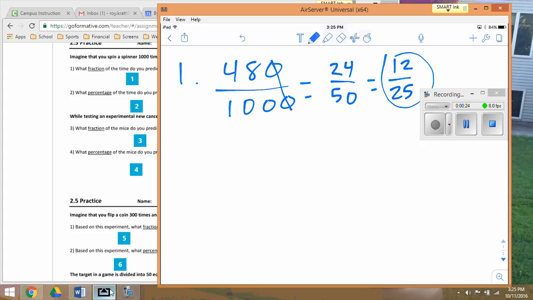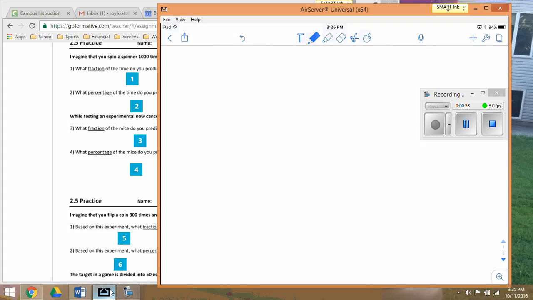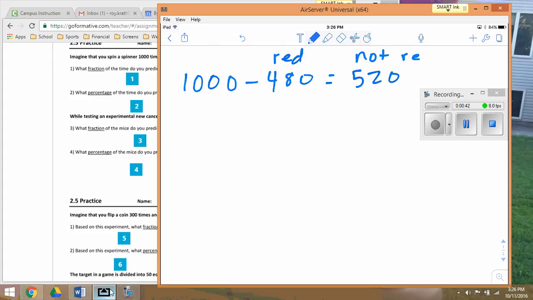So I need to do 1,000 minus 480, because 480 represents red. Okay, so that's going to be 520, and that represents not red, because there's 480 times that we got red, so that means 520 times we're not red.